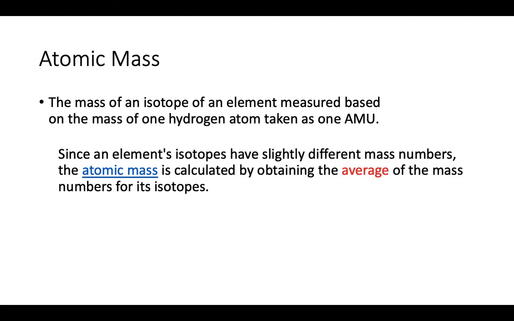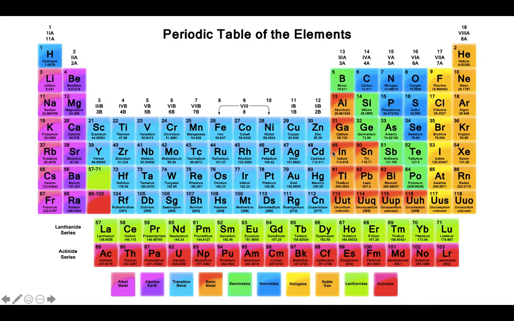You've all seen the periodic table, and the number for the mass that you see on the periodic table is called the atomic mass. I have a periodic table for you on this Google Classroom. When you look at carbon, 12.011 is the atomic mass.